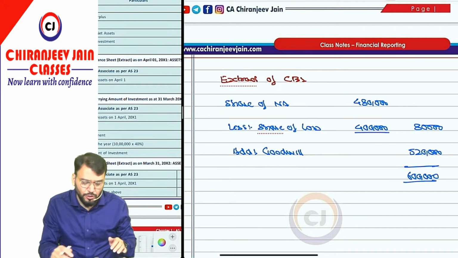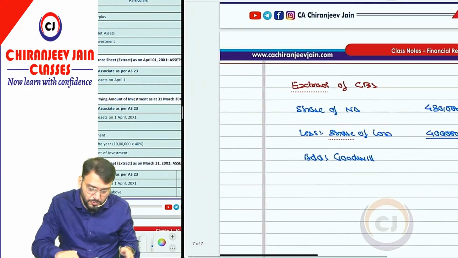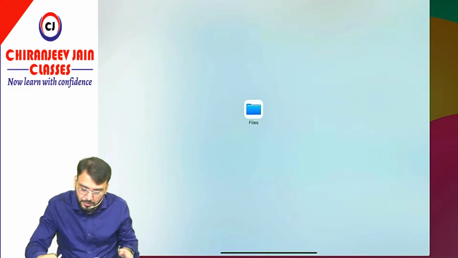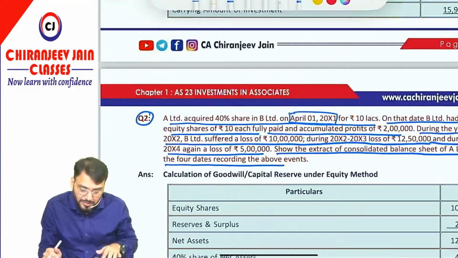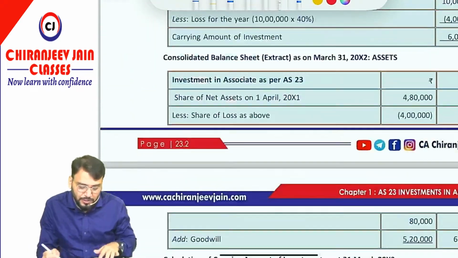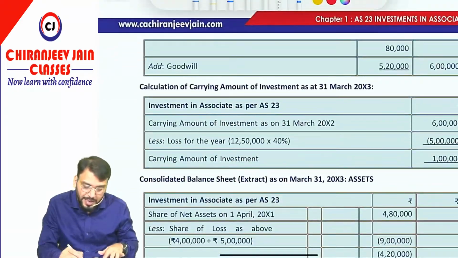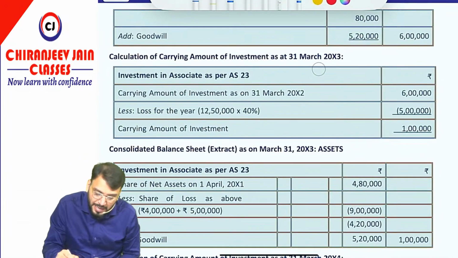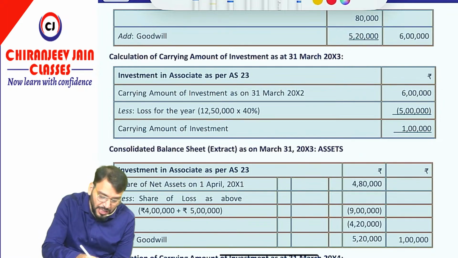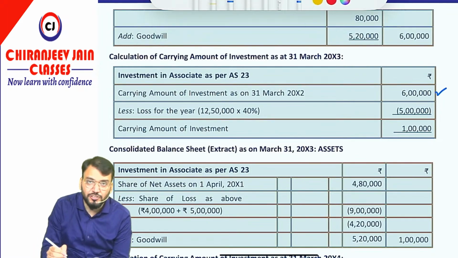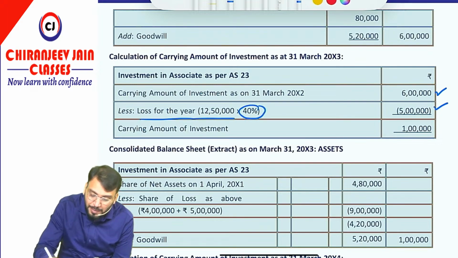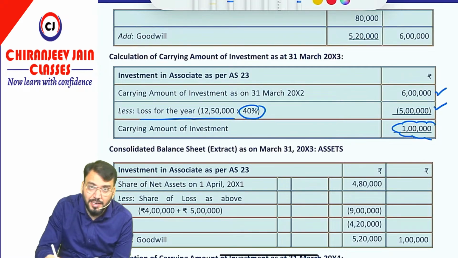Now the next part you can do on your own. I have just shown it for 2 years. Now I am just explaining with the solution. So you have understood this. Now the second year loss is 12,50,000. You can see they have written calculation of carrying amount of investment as on 31st March 2003. So what is the opening carrying amount? 6 lakh. We can start from this only. Opening carrying amount is 6 lakh. Now share of loss is 40% of 12 lakh 50,000. So 5 lakh minus, and the carrying amount will be 1 lakh.